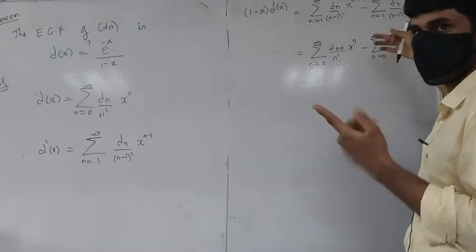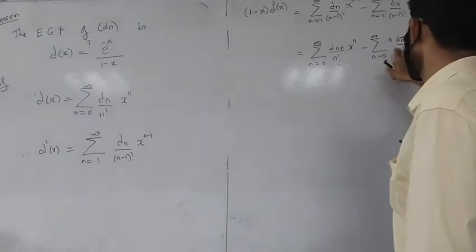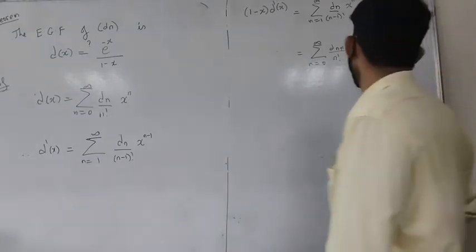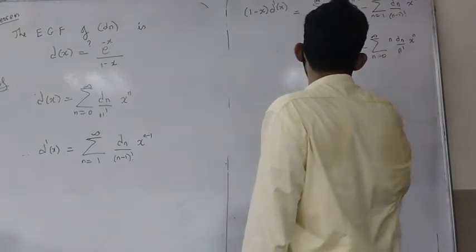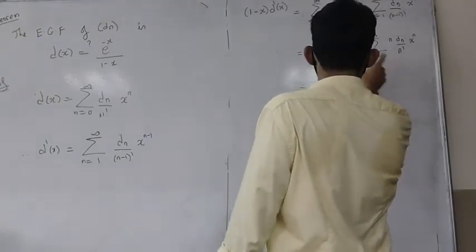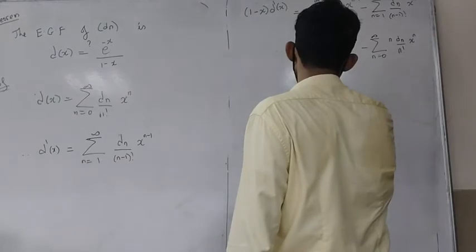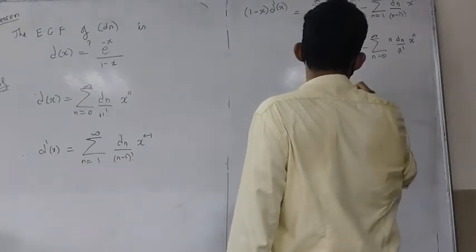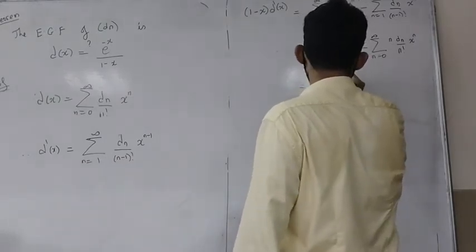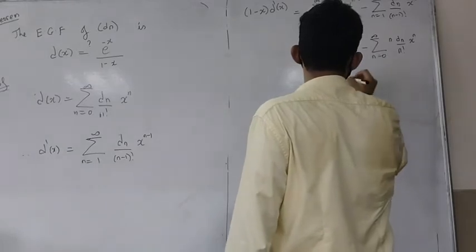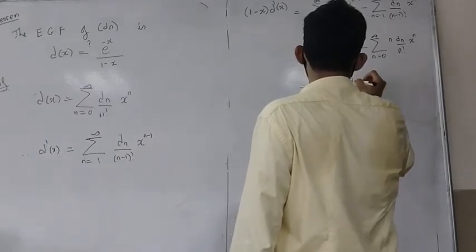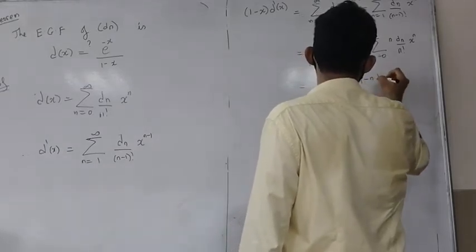So the 0th term will be 0, so that's fine. No problem. So combine this and you will get the summation n going from 0 to infinity of 1 upon n factorial, dn plus 1 minus n times dn.